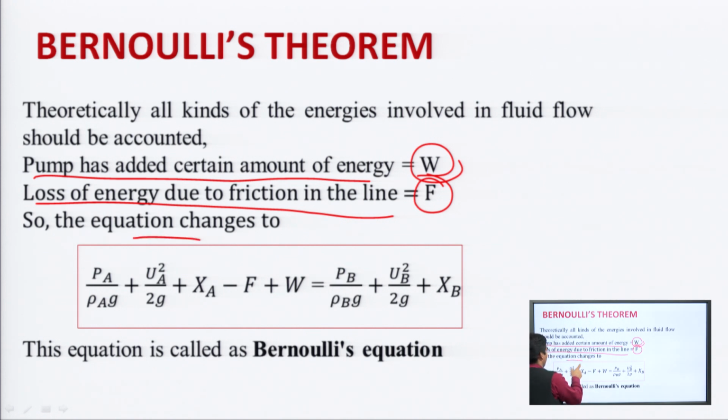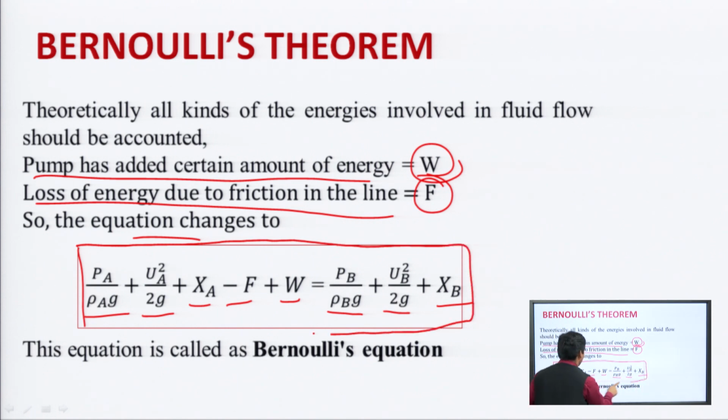The previous equation changes to P A by rho A g plus u A square by 2 g plus x A minus F plus W, which will be equal to P B by rho B g plus u B square by 2 g plus x B. This is the final equation, called Bernoulli's equation.